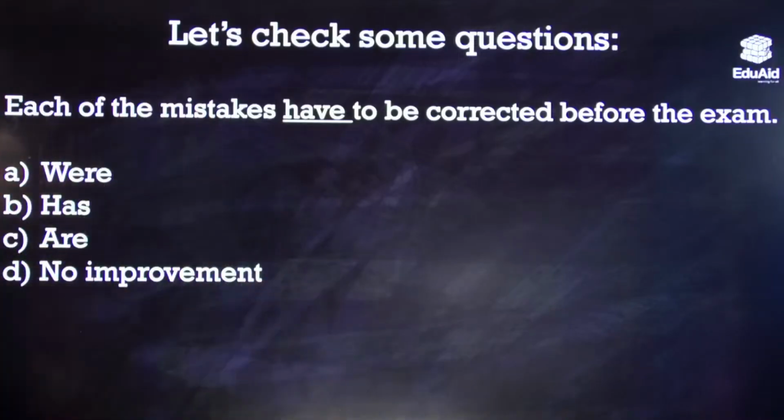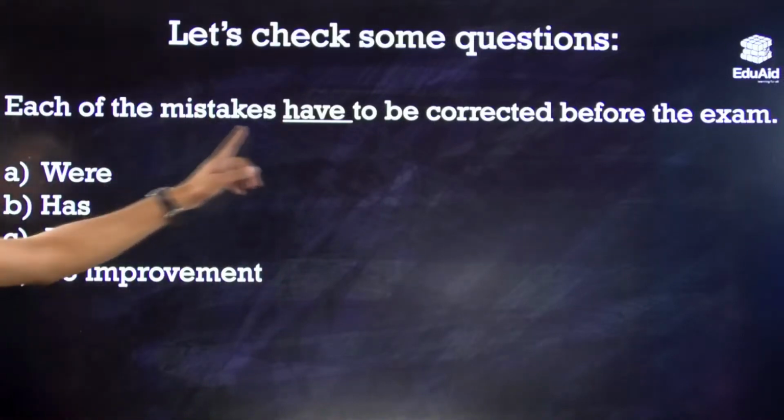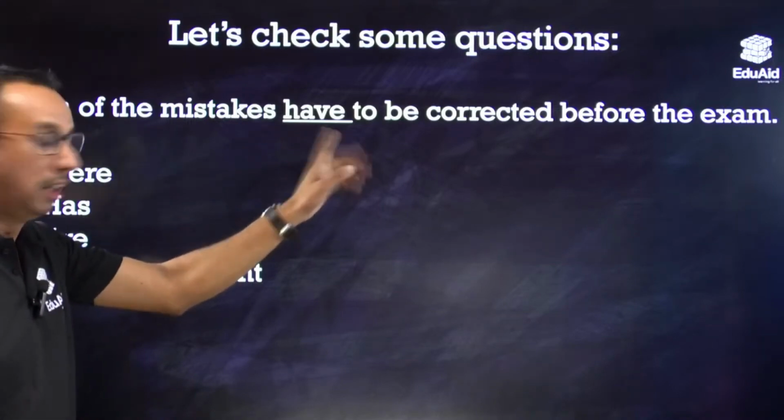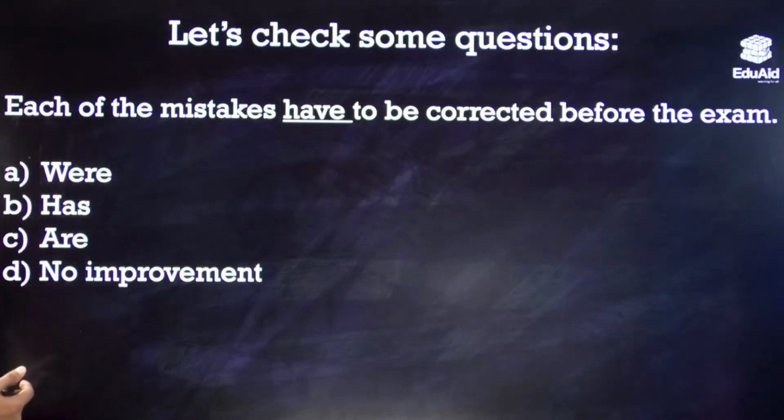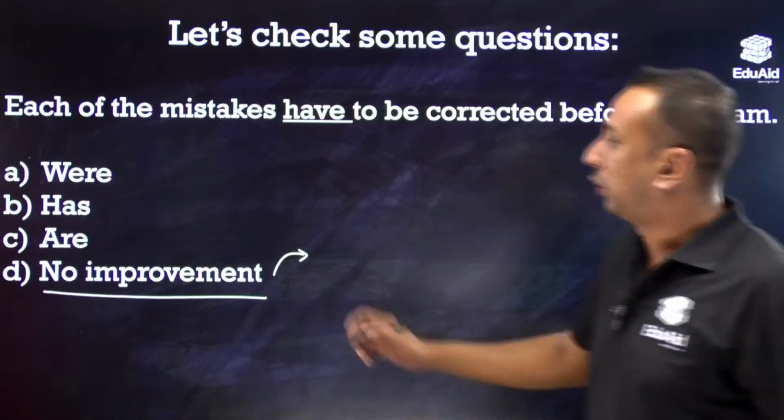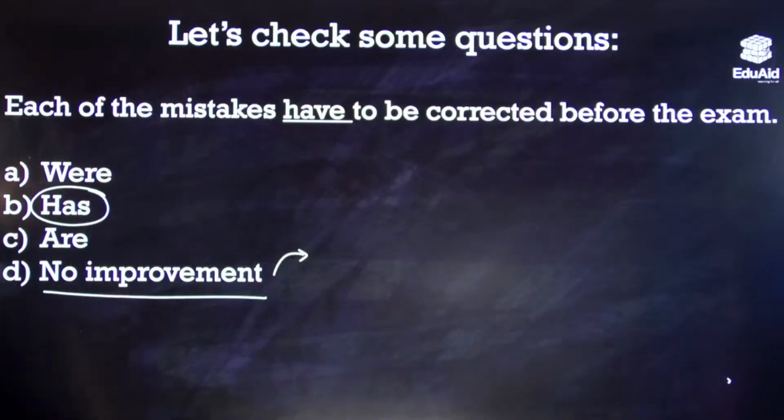Like question number 1 coming, each of the mistakes have to be corrected before the exam. So have is underlined. And we have got 4 options for you, A, B, C and D. Yes, we have got one answer. Let's see. We have got B, good going. Anyone else? Okay, so 2 responses have been received till now. Very good going, good beginning, both of you.